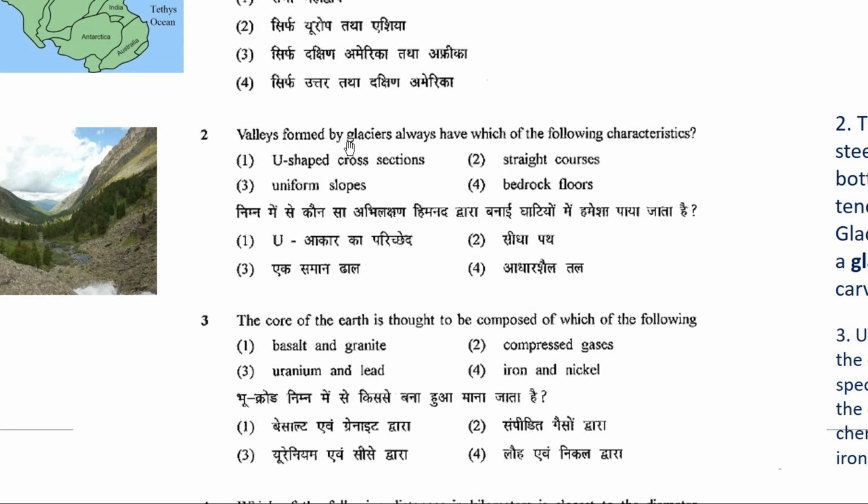We have seen the valleys formed by rivers undergo lateral erosion and vertical erosion, so they form V-shaped valleys. But what about glaciers? Option 1, U-shaped cross sections; option 2, straight courses; option 3, uniform slopes; or option 4, bedrock floors.